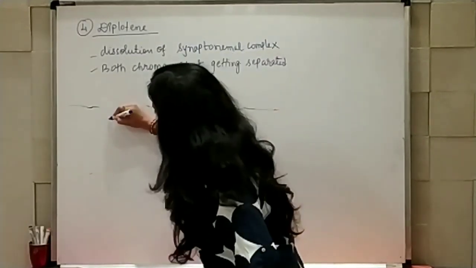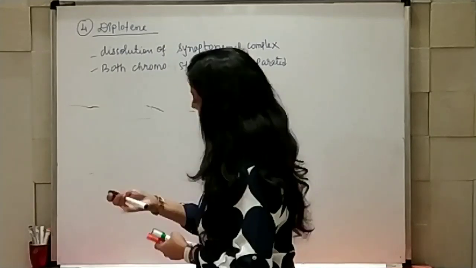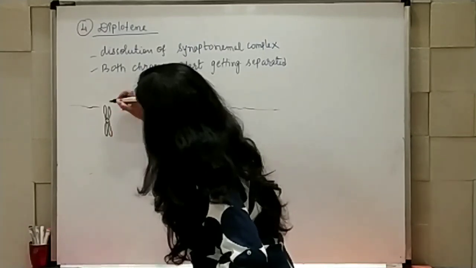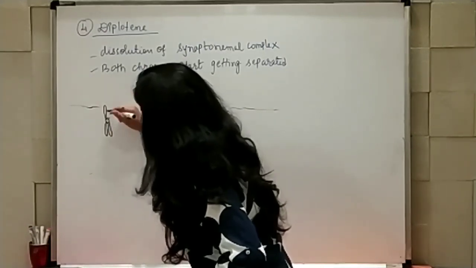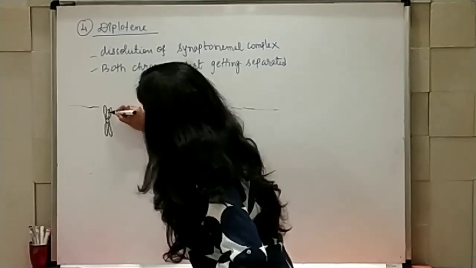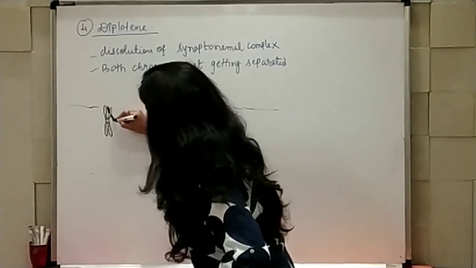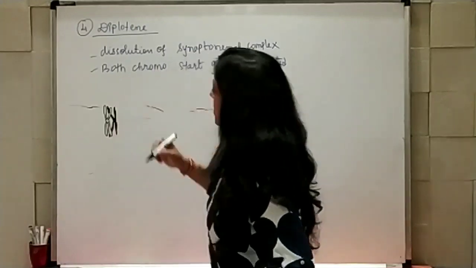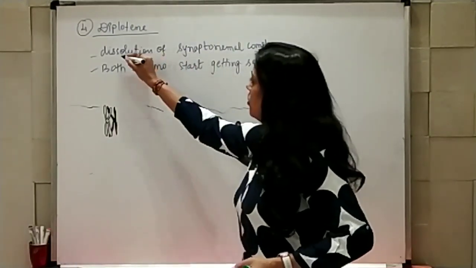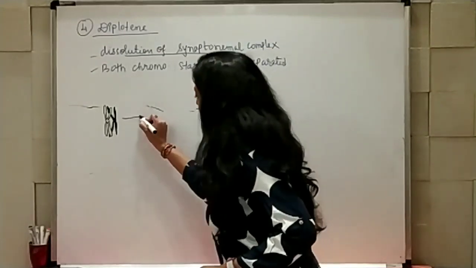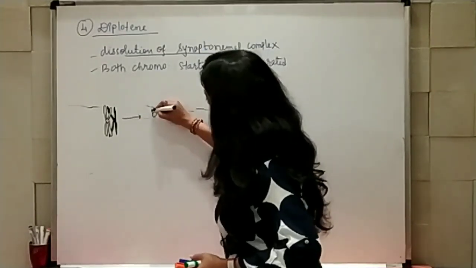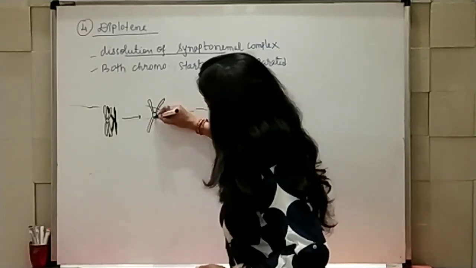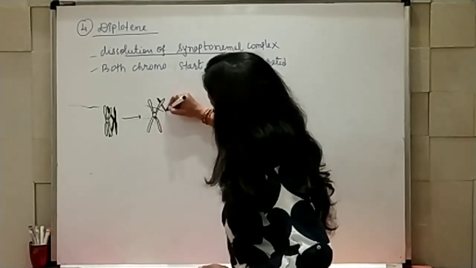So initially chromosomes were like this. Now, due to dissolution of the synaptonemal complex, they start getting away from each other. So this is getting away like this, and this also starts getting away.